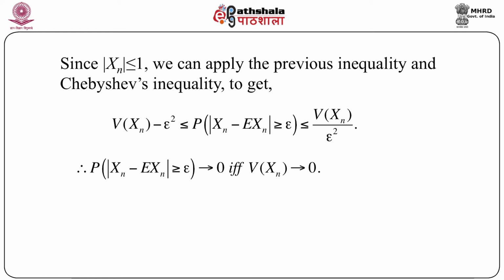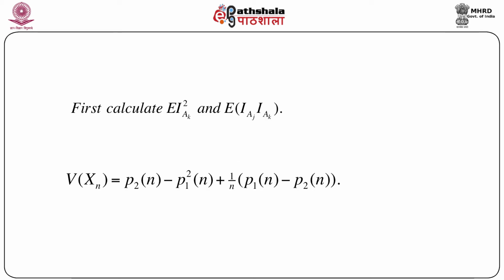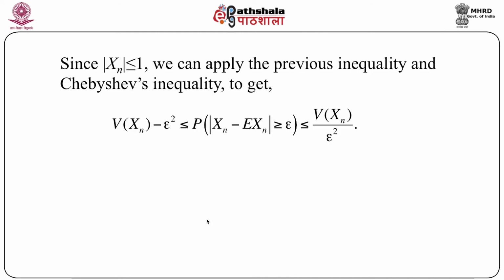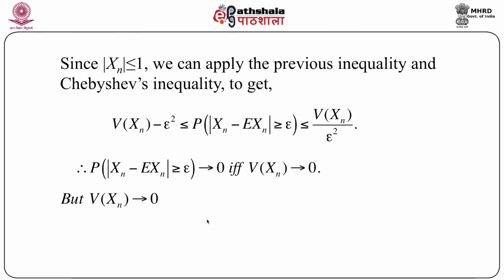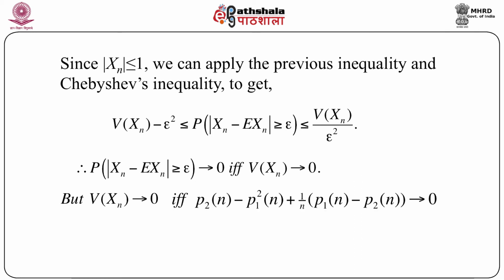And what is the variance of xn? We have just seen the expression for the variance of xn. So if variance of xn goes to 0, that is implied by, that is, if and only if this entire quantity (p2n minus p1n square) plus 1 by n (p1n minus p2n) goes to 0.